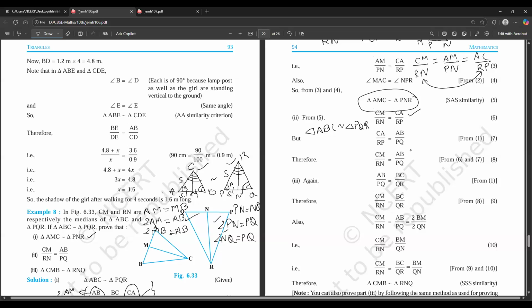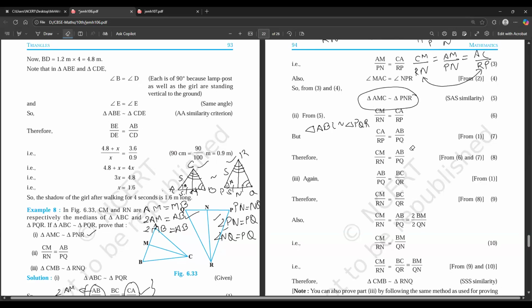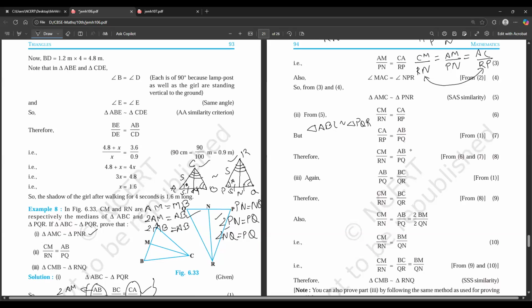We can also do that. We can also say that. But tell me what you were saying. CM by RN is equal to 2AM by 2PN. Okay, CM by RN. Okay, we cannot make that conclusion.